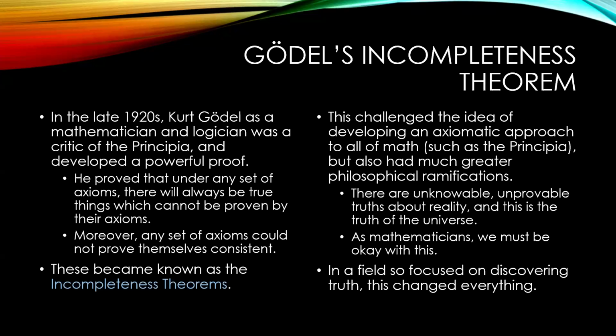He proved that under any set of axioms, there will always be true things which cannot be proven by their axioms. Moreover, any set of axioms could not prove themselves consistent. These became known as the incompleteness theorems. This challenged the idea of developing an axiomatic approach to all of math, which is what they were trying to do with the Principia.